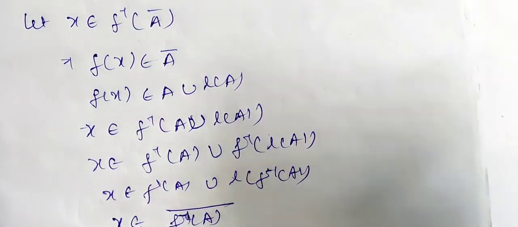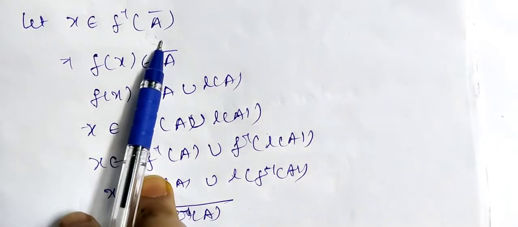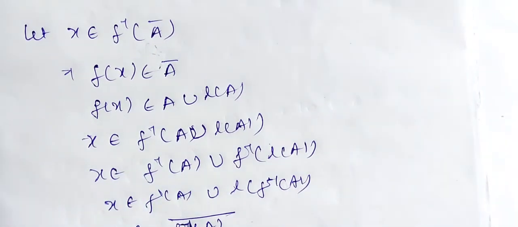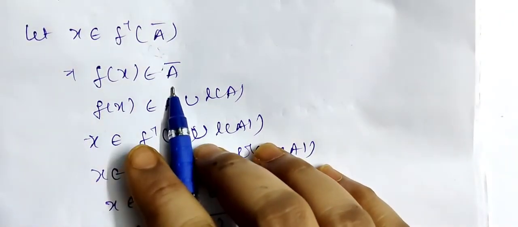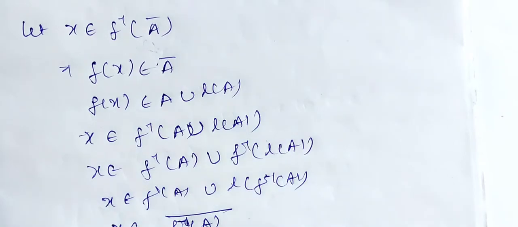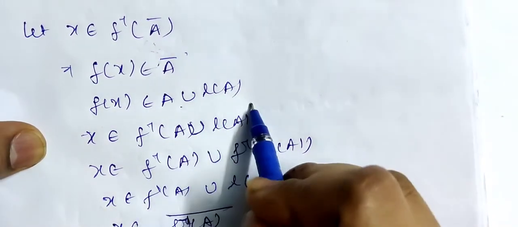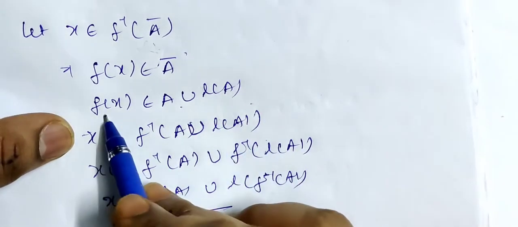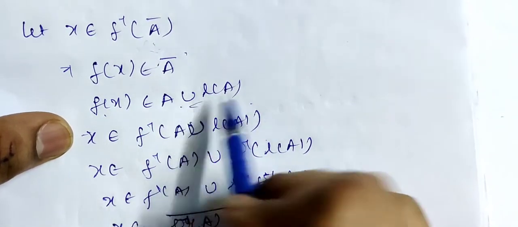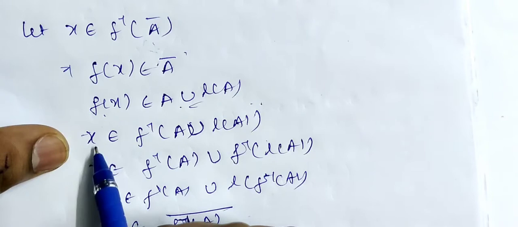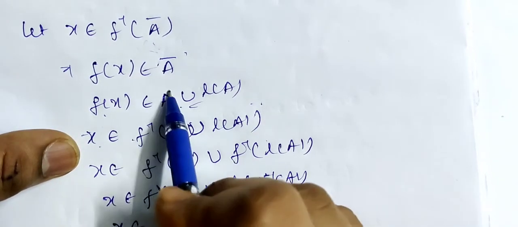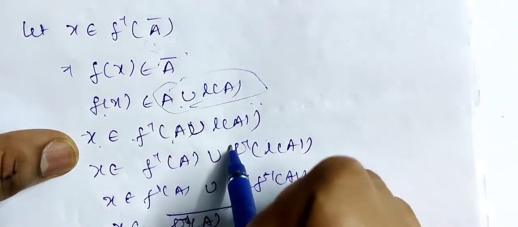Let x be a point in the closure of f inverse of A. That is, f(x) belongs to A closure. From the definition of closure, A closure is equal to A union L(A). So we have f(x) belongs to A union L(A). Hence, x belongs to f inverse of (A union L(A)).